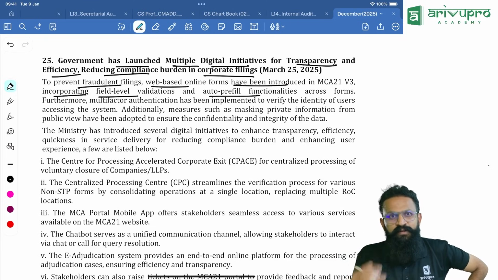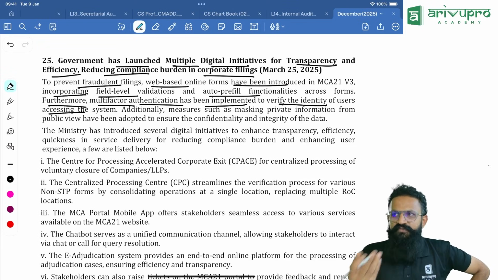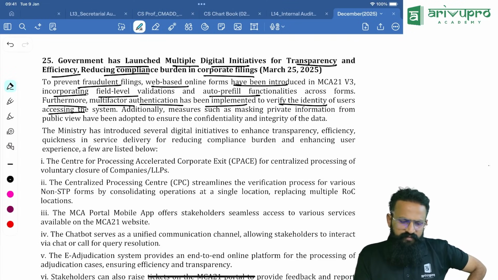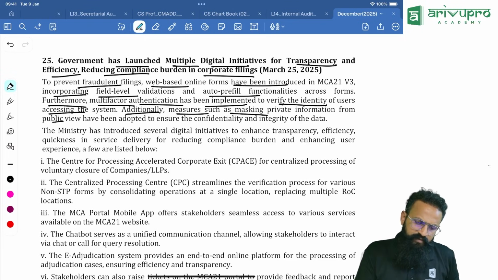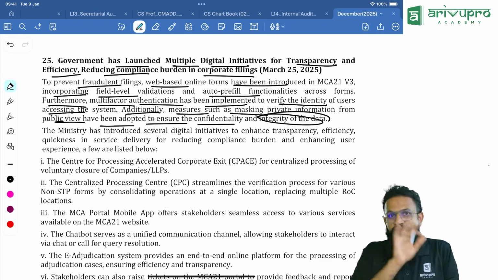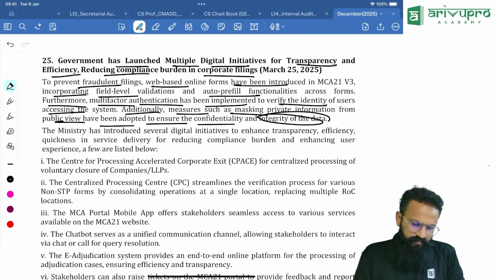In physical, people used to do all the matlabs. Now we have no board report and all. Furthermore, multi-factor authentication has been implemented to verify the identity of the users accessing the system. So multi-factor authentication like OTPs. Who can access? Not everyone. Additionally, measures such as masking private information from public view have been adopted to ensure the confidentiality and integrity of the data. Blur. Wherever it's a private information, those things will be blurred.